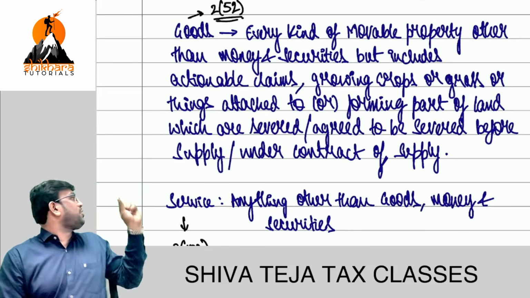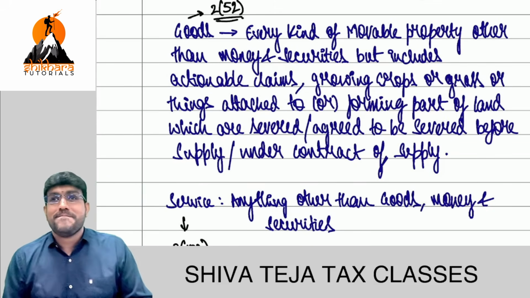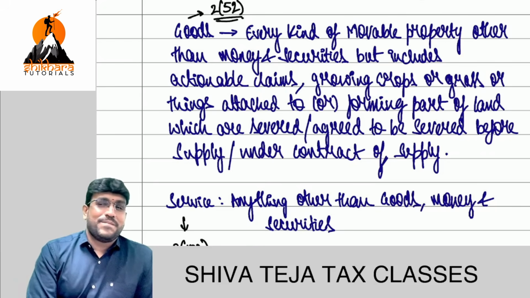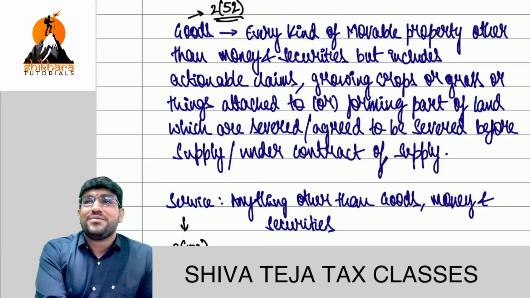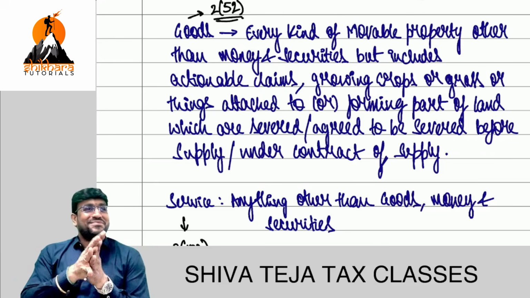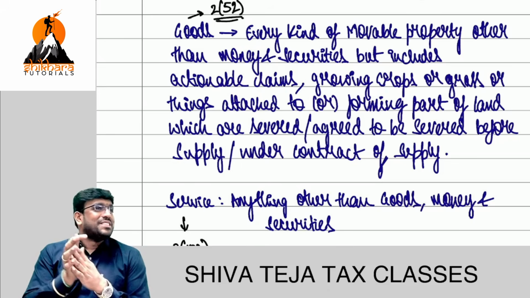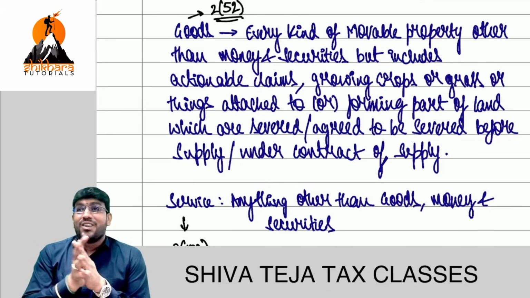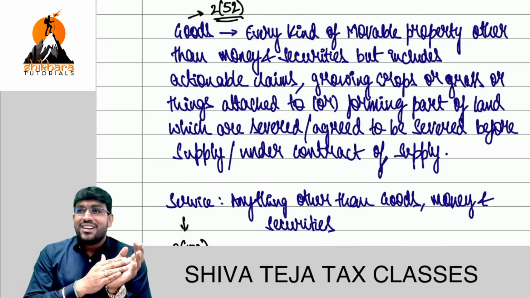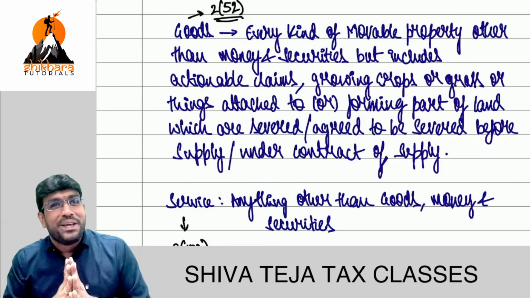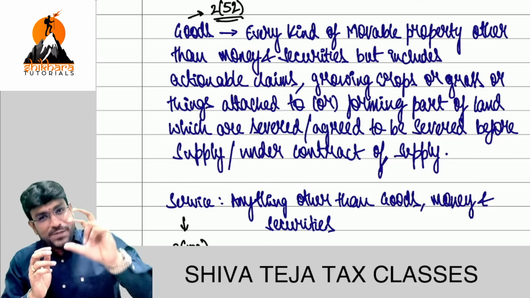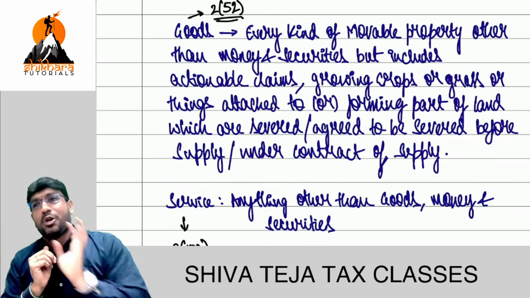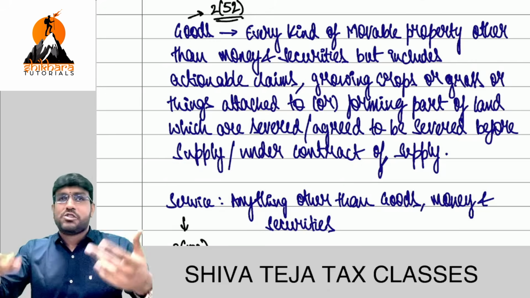Sir, how do you read that 2(52)? Can somebody tell? Section 2, subsection, clause. So generally it will be section, subsection, clause, subclause, explanation, proviso, all that you know.